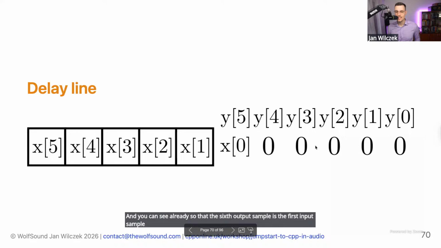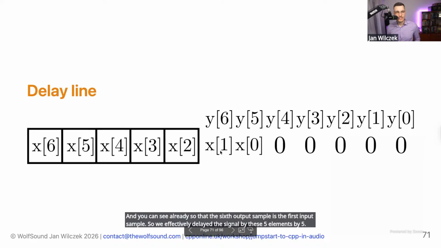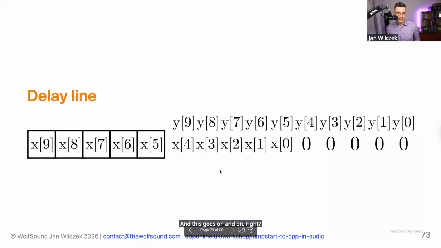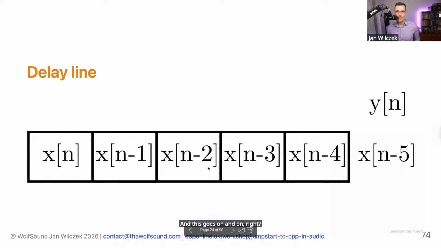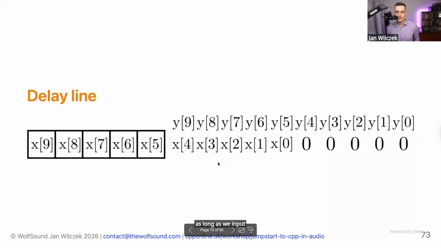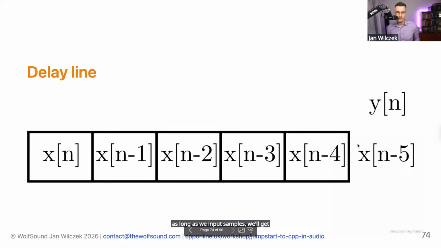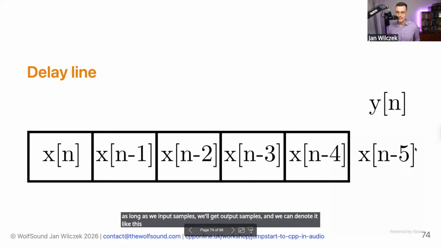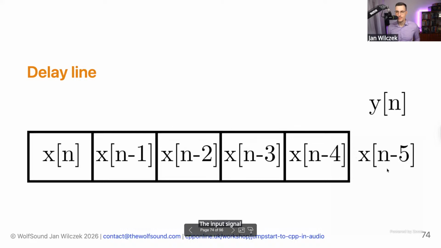So we effectively delayed the signal by these 5 elements, by 5. And this goes on and on, right? As long as we input samples, we'll get output samples. And we can denote it like this. And you can see that the output is always the input signal delayed by 5 samples.